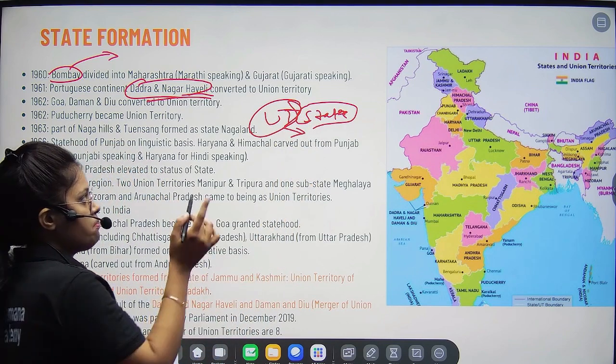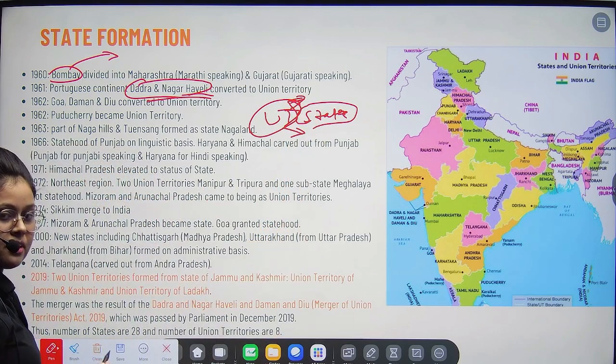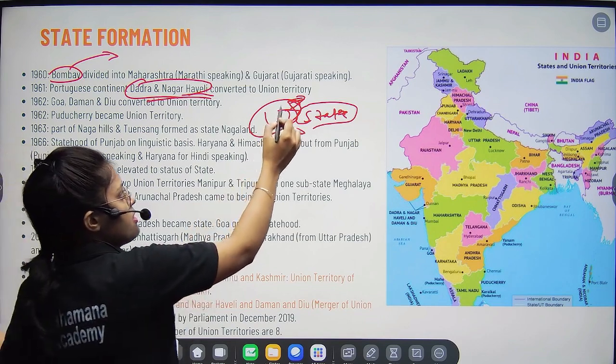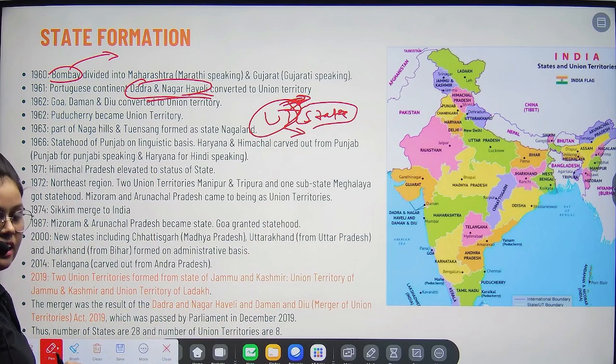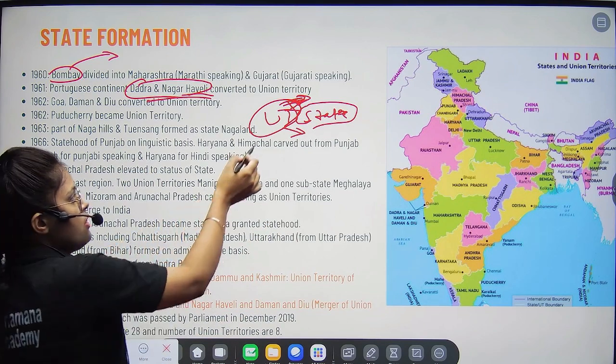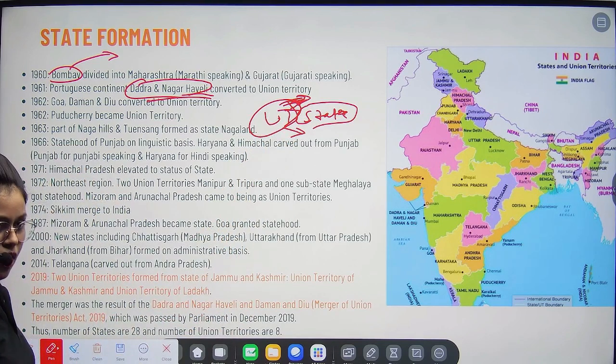So it is for security purposes, or when we are not confident whether the state will be able to run. In that case, the reason would be given to the center so that they can have direct control at the UT, right. So on that basis, we sometimes form UTs, and then we sometimes also convert those UTs into states on the basis of administrative convenience, right.